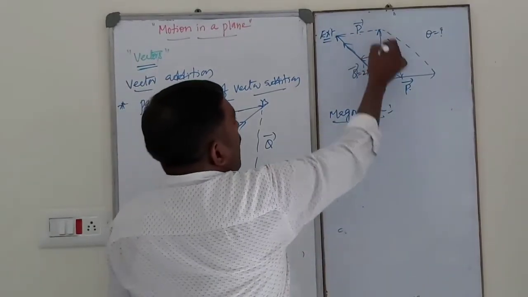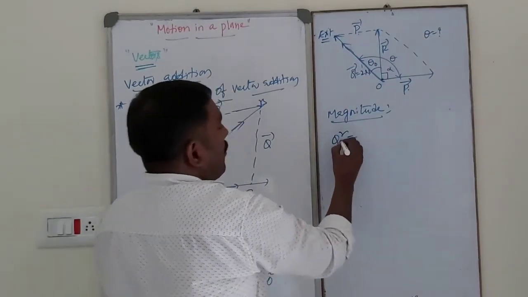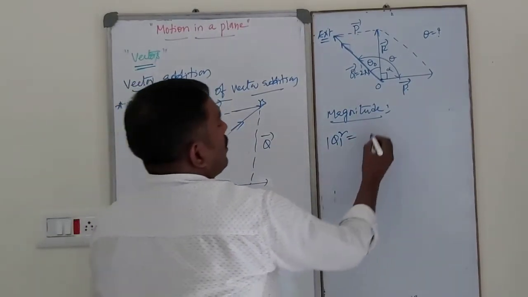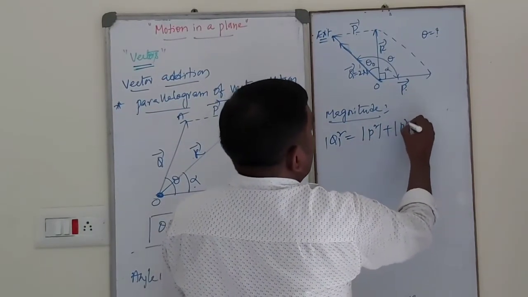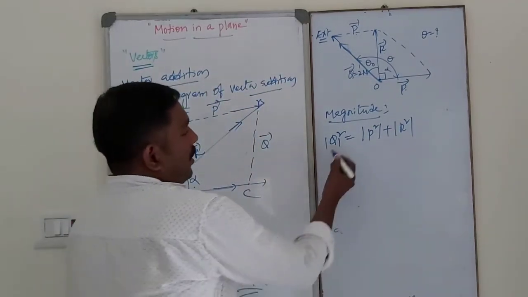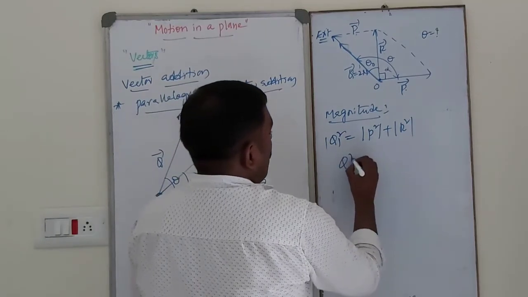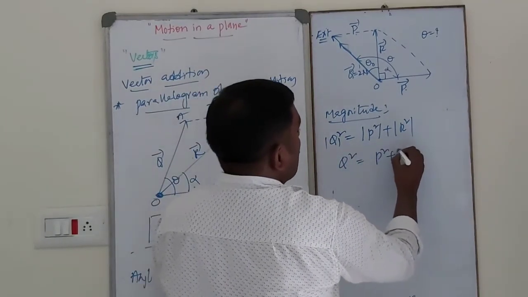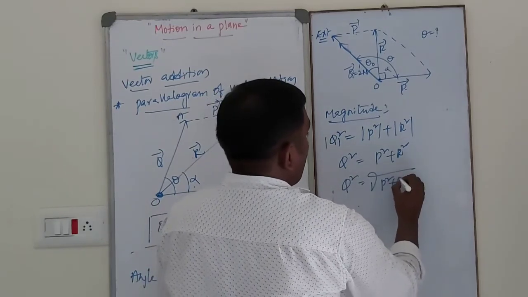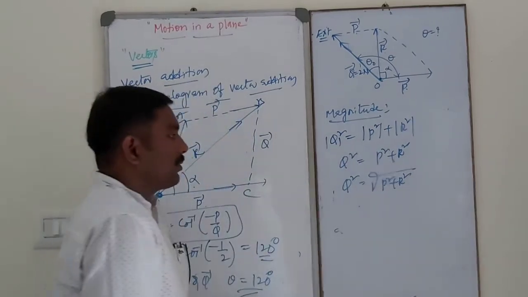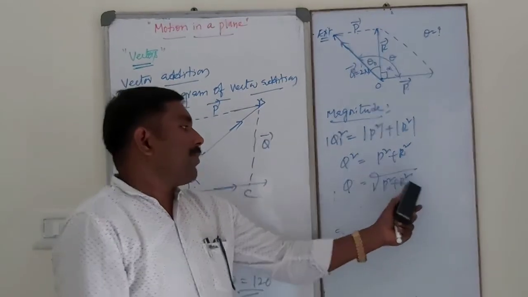According to the parallelogram law, according to the Pythagoras rule, the magnitude of Q square is equal to the magnitude of P square plus the magnitude of R square. So Q square is equal to P square plus R square, or Q is equal to square root of P square plus R square.